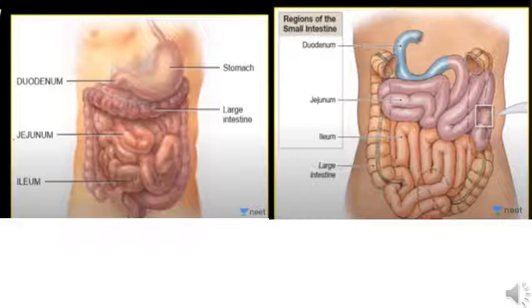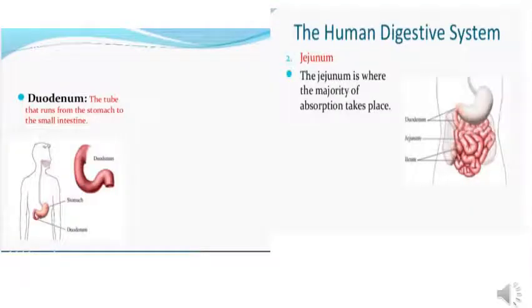In the second figure, the blue part shown as a C structure is the duodenum. The next, purplish mauve colored part is the jejunum, and next we have the ileum. So we learned that the duodenum is the C-shaped part of the intestine and it receives bile juice and pancreatic juice. The tube that runs from the stomach to the small intestine is called the duodenum. After the duodenum, the second part of the small intestine is the jejunum. The jejunum is where the majority of absorption takes place.